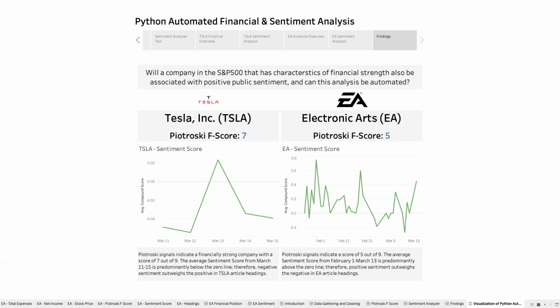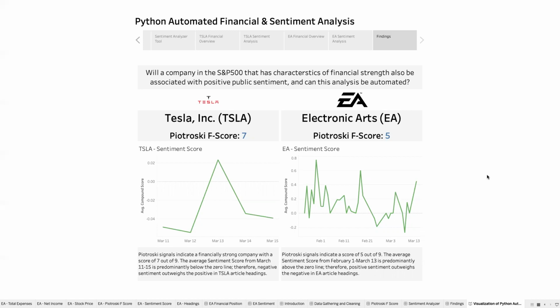On the other hand, the results of Electronic Arts show that the company has a lesser financial strength score, but it also has a sentiment score that indicates that positive sentiment outweighs the negative in its article headings. All in all, there may not be a direct association between financial strength results and sentiment results. However, this process is a great way to screen companies in the initial stages of investment searching.